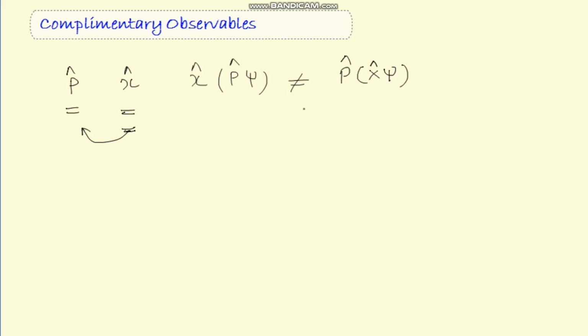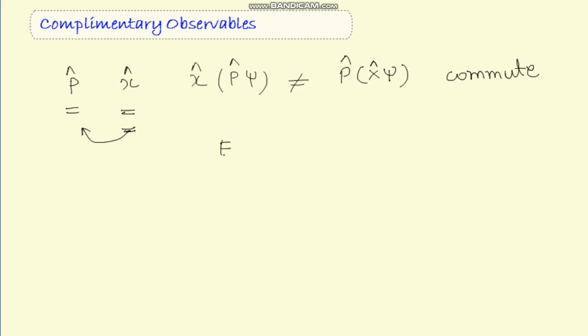These two values are not the same, and that is why we say that these two operators do not commute. This is the definition for complementary observables. Two observables whose operators do not commute are called complementary observables, and hence they will show the uncertainty principle.